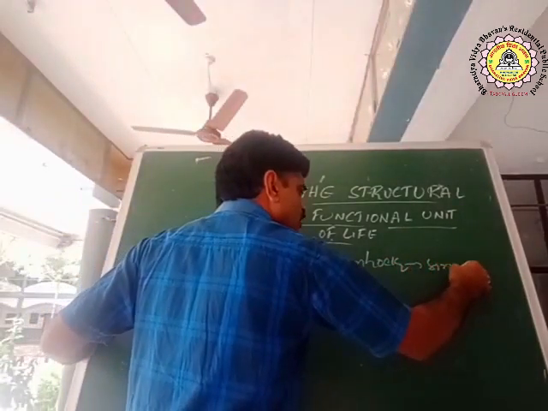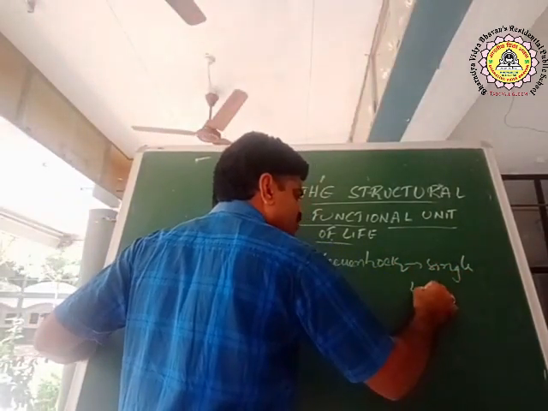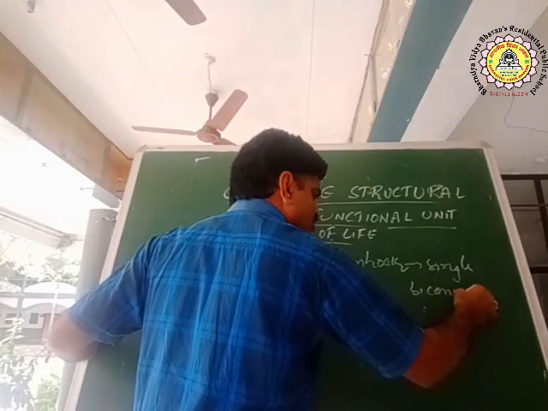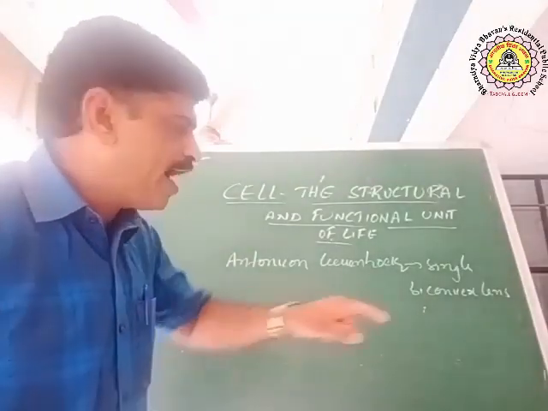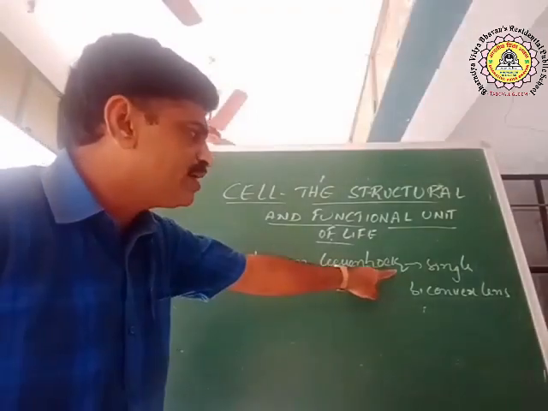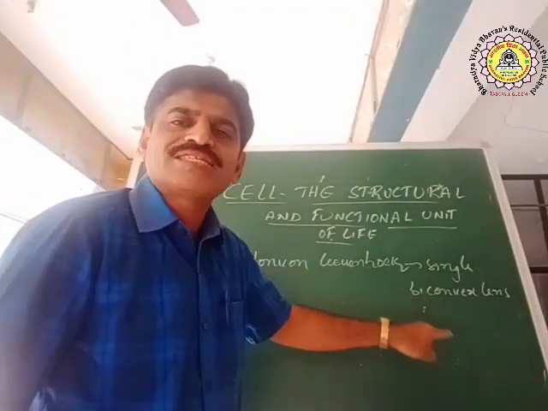What did he discover? Antony von Leeuwenhoek discovered the single biconvex lens microscope.